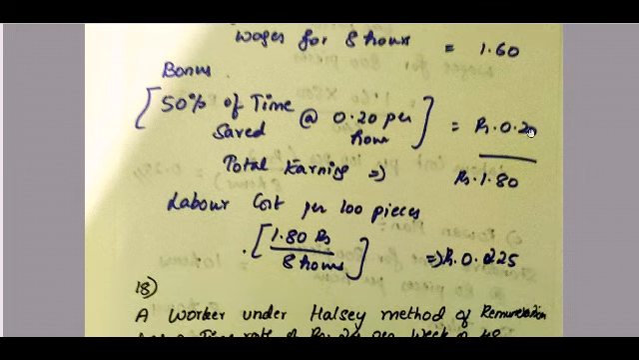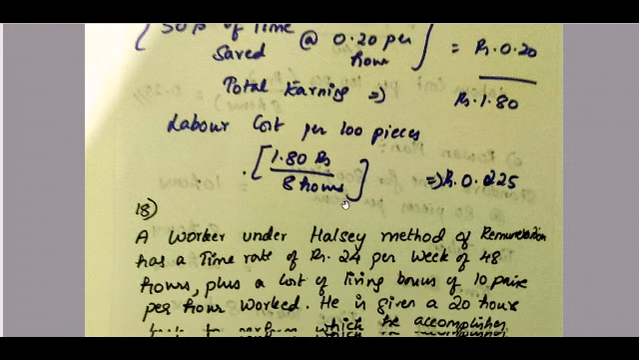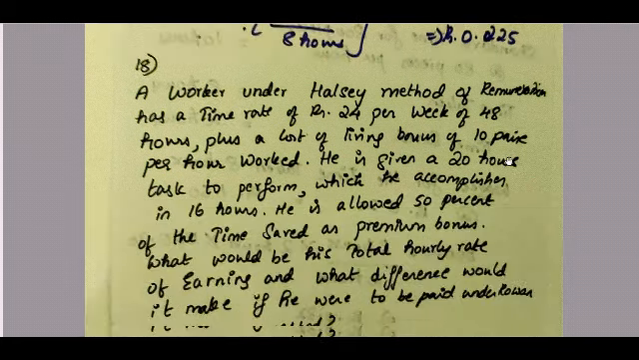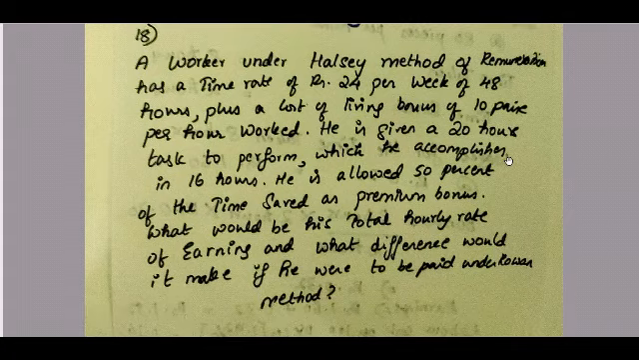How do we get this? 1.60 plus 0.20, which is 1.80. I again repeat, 50% of time saved, which is 50% of 2 hours, which is 1 hour into 0.20, which is equal to 0.20. So 1.60 plus 0.20 is equal to 1.80. The labor cost per 100 pieces is 1.80 divided by 8 hours, which is 0.225. Now moving on to the next question.